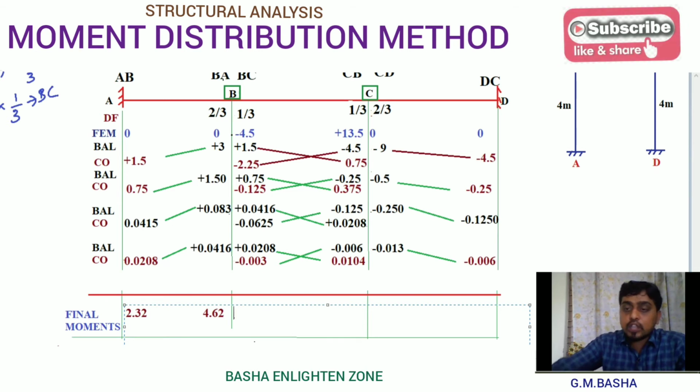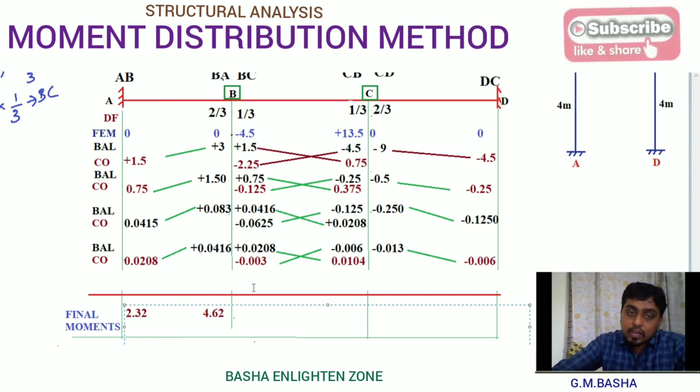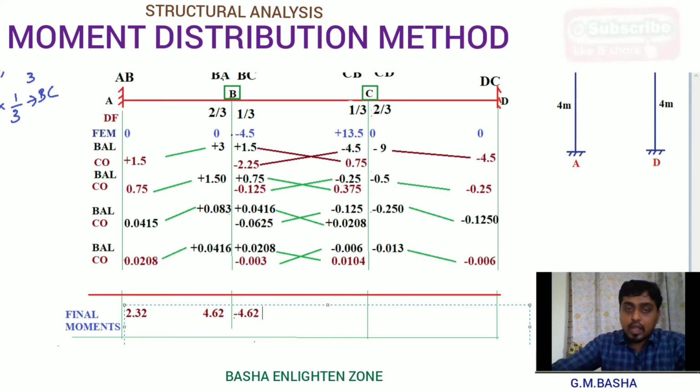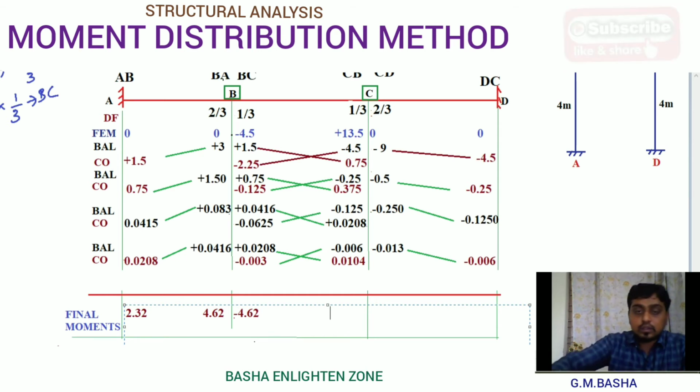Similarly, at a particular joint the sum of the moments will be equal to 0, or else you can add all these values, and there is a chance of getting minus 4.61 or 4.62, a very near value, which is minus 4.62. I am taking that one. Similarly, if you add all these values, there is a chance of getting plus 9.76.